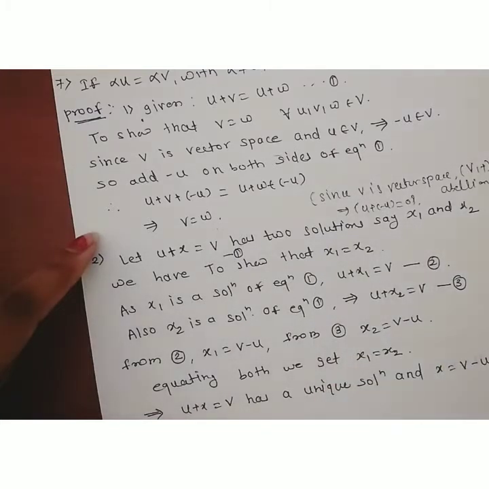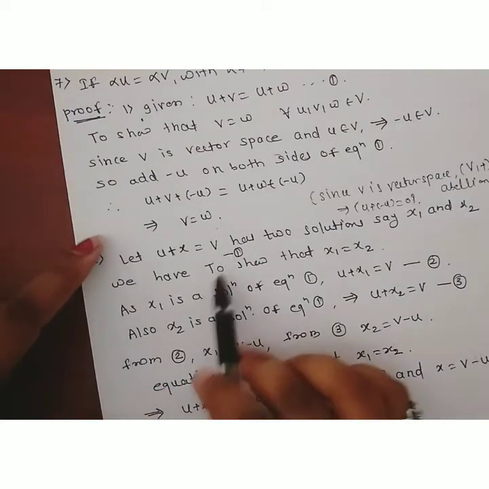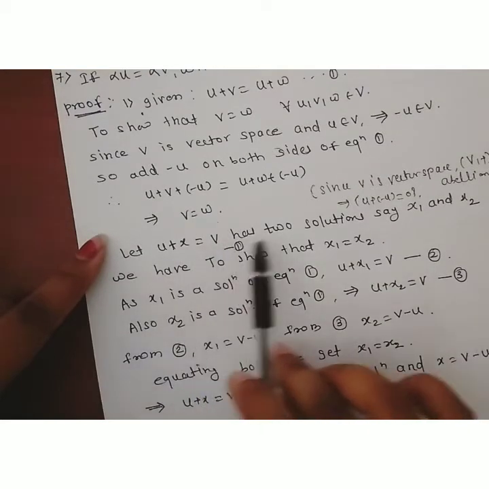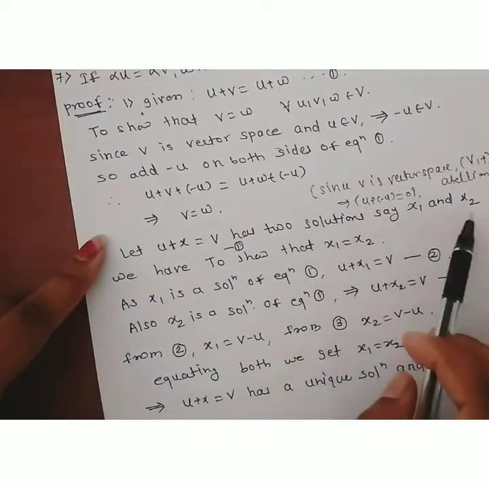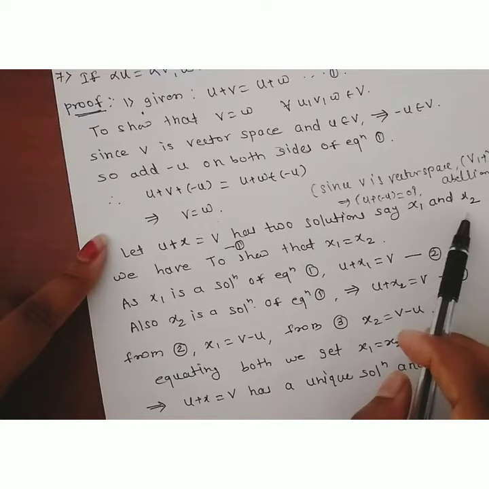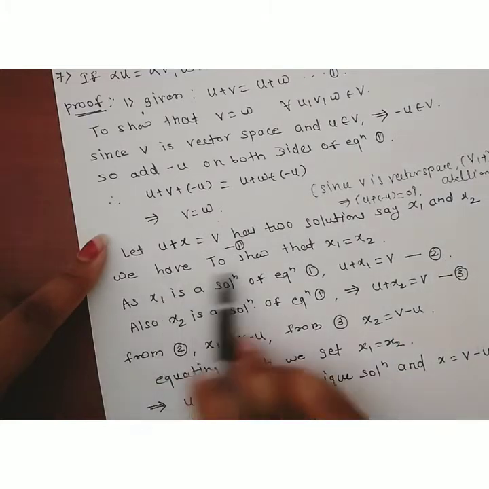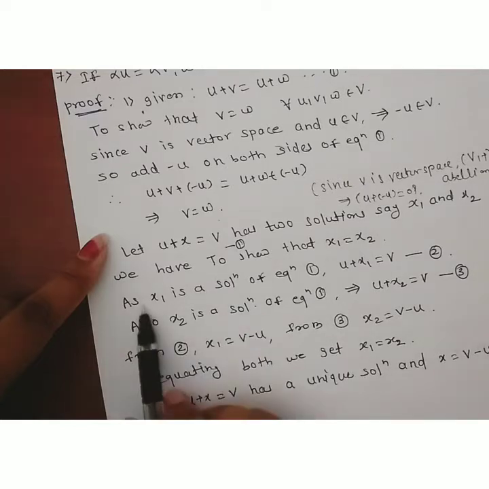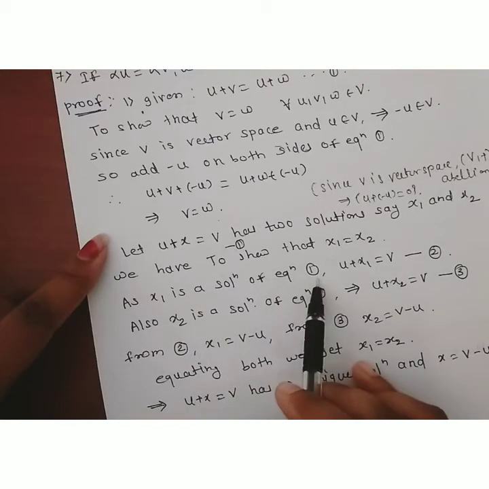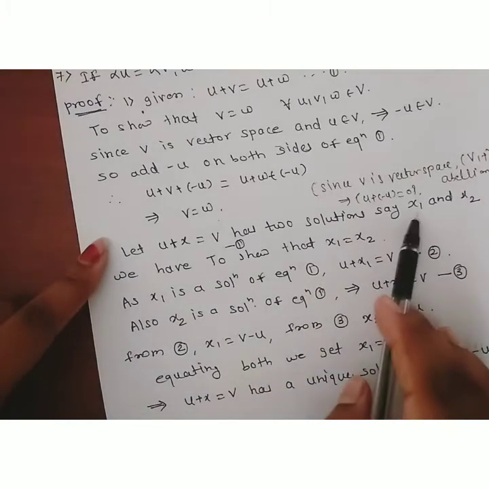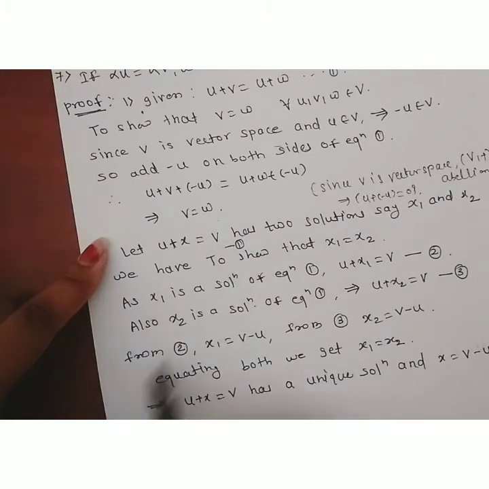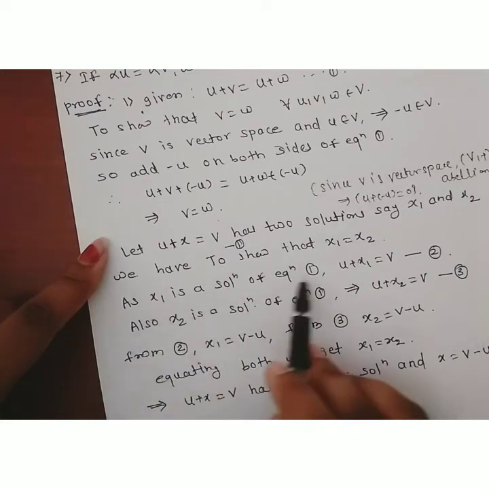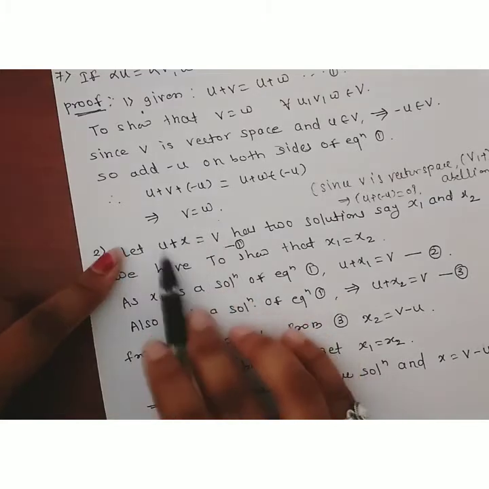Thus we obtain that u plus x is equal to v has a unique solution. So suppose u plus x is equal to v has two solutions, say x1 and x2. We have to show that x1 is equal to x2. As x1 and x2 are solutions of this equation, let this be equation first.